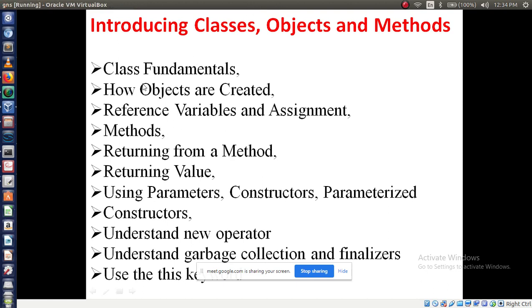Here we are going to learn class fundamentals, how objects are created, reference variables and how you assign those reference variables, then what methods are, how we return from a method, then the use of the return statement or returning a value, then parameters, constructors, then parameterized constructors, then understanding the new operator, then garbage collection, then the this keyword. Last we will study the this keyword, right? Today we will start class